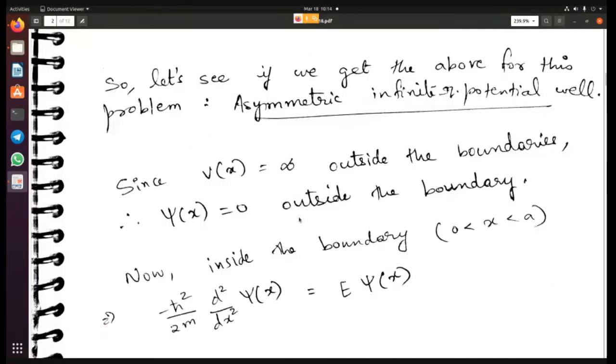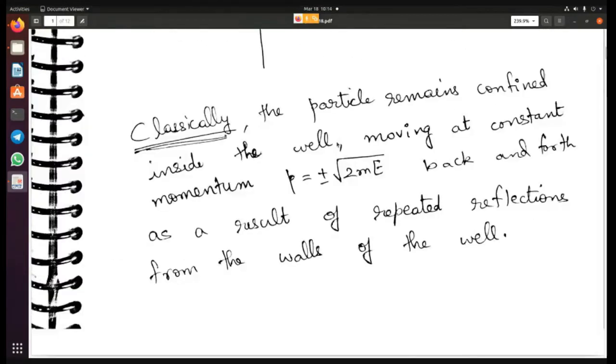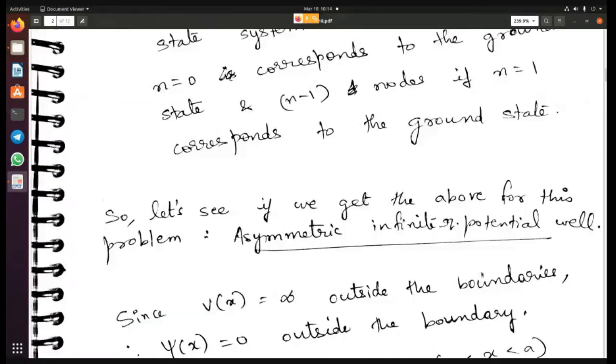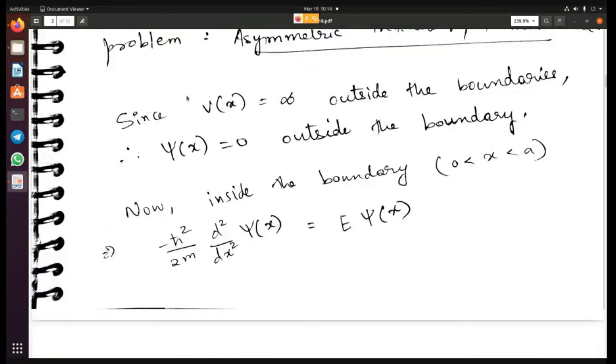So now let's solve for this problem. Obviously outside this region, outside 0 to a, V of x is infinity. So there is no point in trying to solve the Schrodinger equation outside this region because there is no particle outside this region. The particle cannot move to the outside. So V of x is infinity outside the boundary, and the wave function outside the boundary obviously becomes 0 because the particle cannot go outside the boundary.